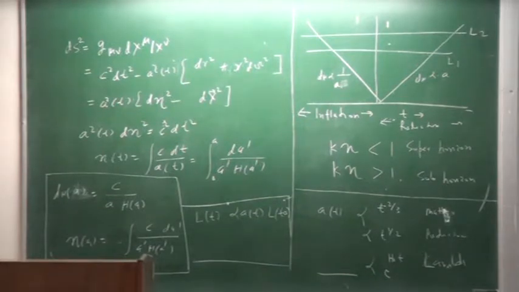So it turned out that most of the scales which are relevant for us, like the scales of CMB, the scale of large scale structure, they all go outside this Hubble volume. Now the question is, if two points on the sky were never inside the Hubble volume in the past, then how come they have the same temperature?